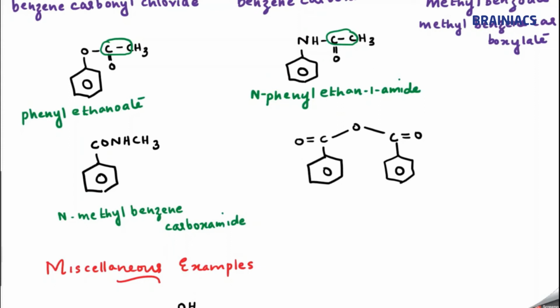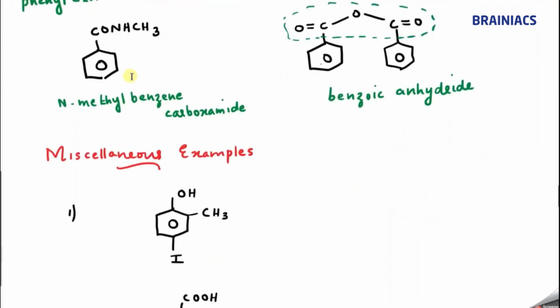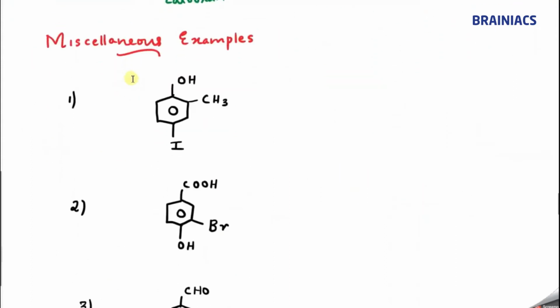Now what about this one? This we have already learned. This linkage is very famous, COOOC. This is an anhydride. Since it is a symmetrical anhydride, benzene is coming at both ends, so we can say benzoic anhydride. We have learned the naming of anhydrides already. Almost all things are completed, so we will do some miscellaneous examples and wind it up.